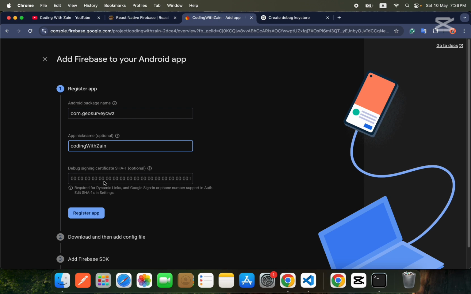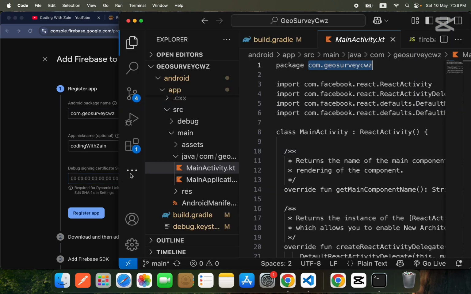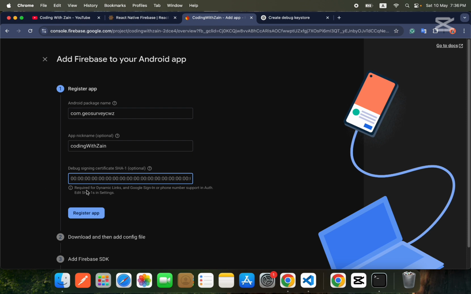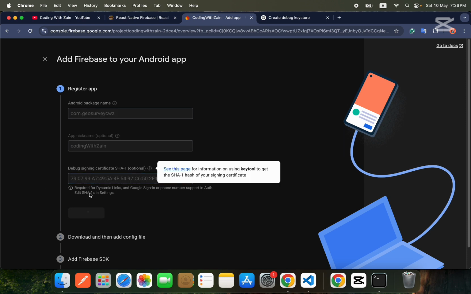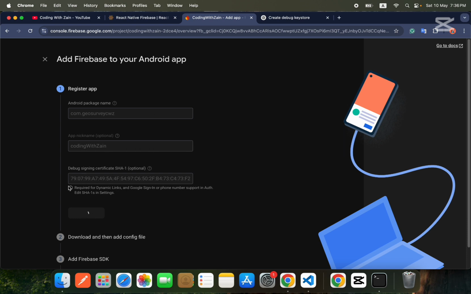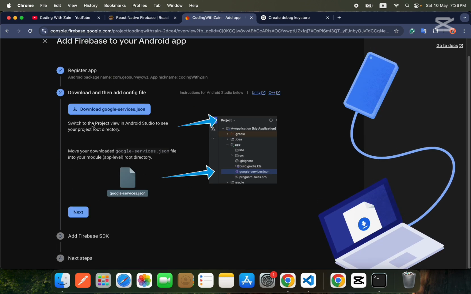Okay, now you have to provide your SHA-1 key. So SHA-1 key, guys, you can get it from here. So this is your SHA-1. So copy this SHA-1 and provide it over here. Now go to register app. So click this button. Now it will configure.